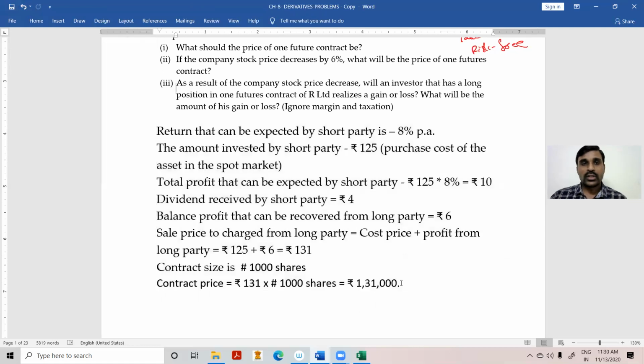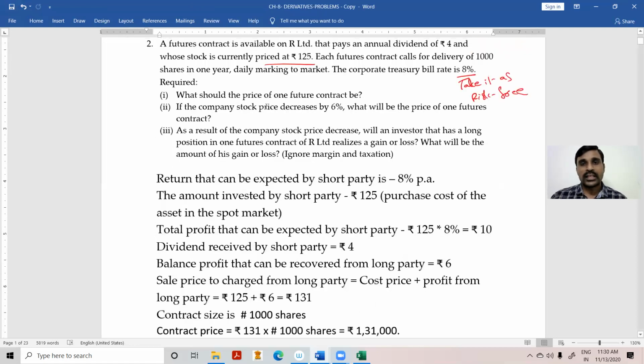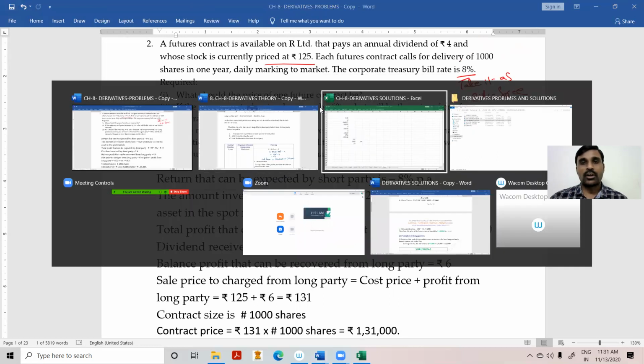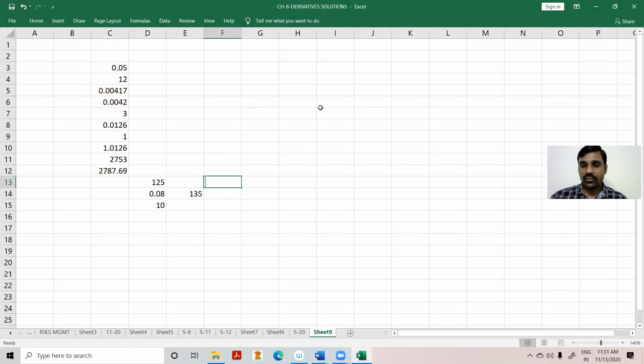Next question: if the company stock price decreases by 6%, what will be the price of one futures contract? The stock price decreases by 6% immediately after Mr. A purchases the stock. That means how much is my investment now? 125 into 6% is 7.5. This is the fall. That means 125 minus 7.5 will be 117.5.